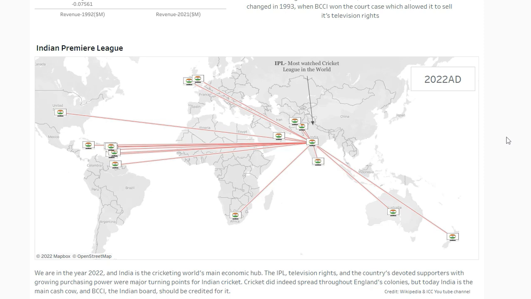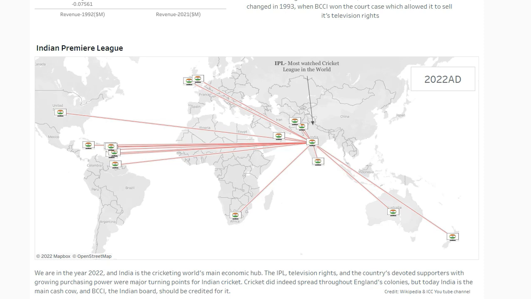Cricket did indeed spread throughout England's colonies, but today India is the main cash cow, and the BCCI, the Indian board, should be credited for it. Now that's the visualization I have submitted. I hope it was informative and you liked it. The visualization link will be in my YouTube description, so you can go and download it as well. Now, if you want to participate in such a competition, what free resources should you check?